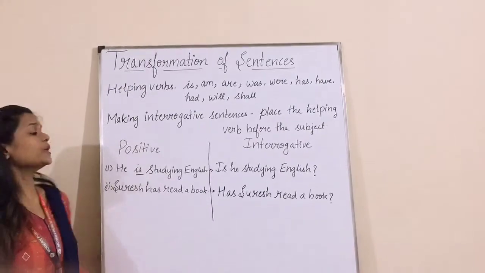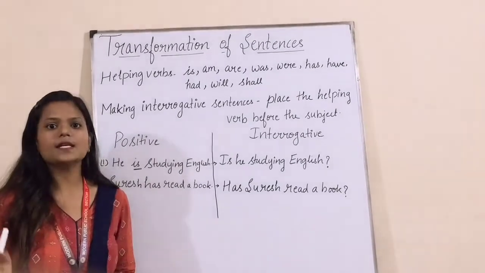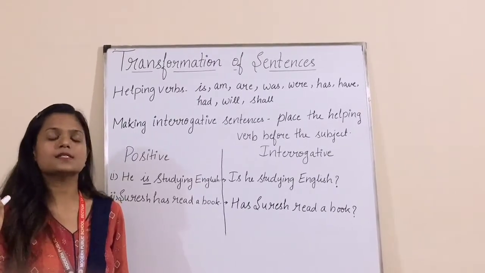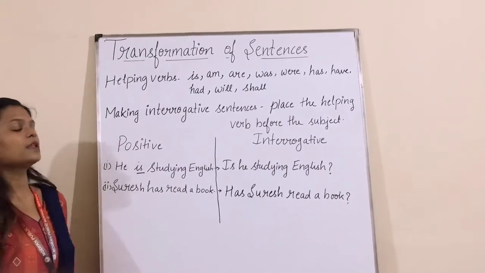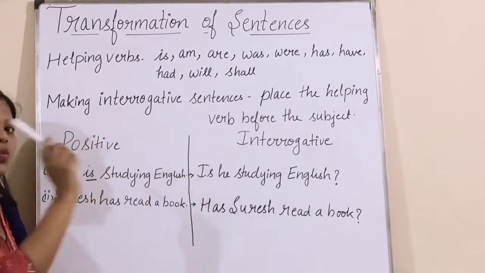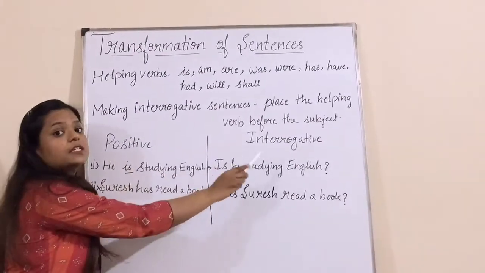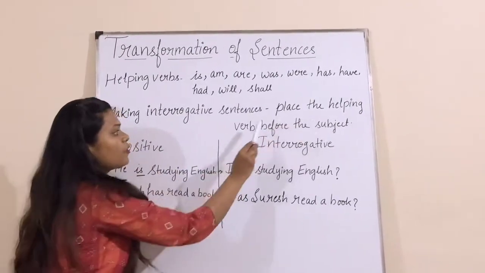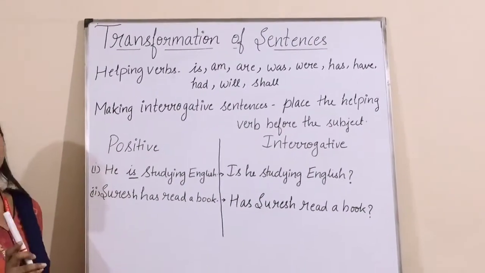Now I will tell you how we can change a positive sentence into an interrogative sentence. Now what is an interrogative sentence? An interrogative sentence asks questions. Interrogative sentence क्या होते हैं? जो sentences question पूछते हैं. Before that, first I will tell you what the helping verbs are. The helping verbs are is, am, are, was, were, has, have, had, will, shall. These are the helping verbs. And how can we change a positive sentence into an interrogative sentence? It is very easy. We just have to place the helping verb before the subject. हमें क्या करना है? Helping verb को subject से पहले place करना है.